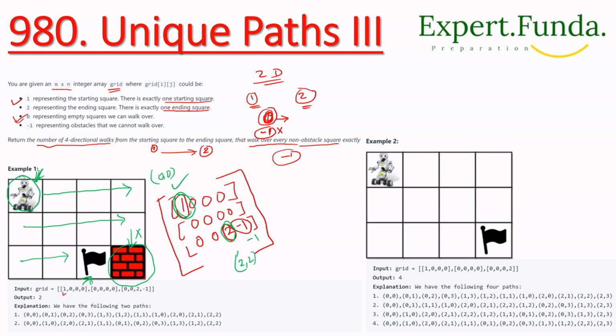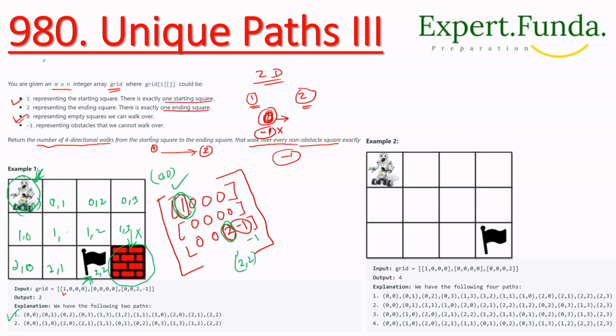That's why we have the following two paths. Either we start from 0 0, then 0 1, 0 2, 0 3, then 1 3, 1 2, 1 1, 1 0, then 2 0, 2 1, and this is 2 2.